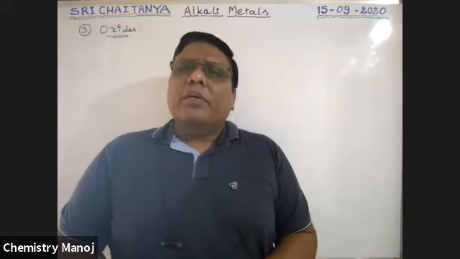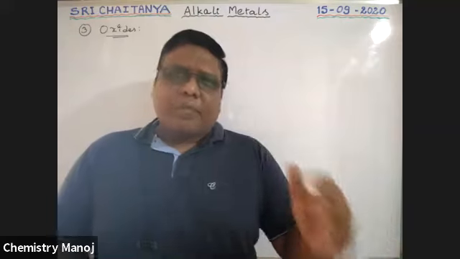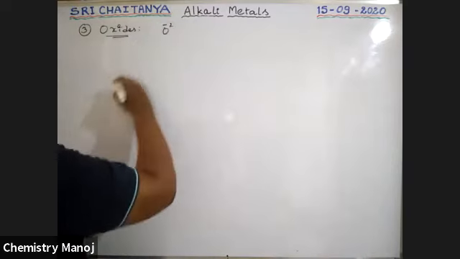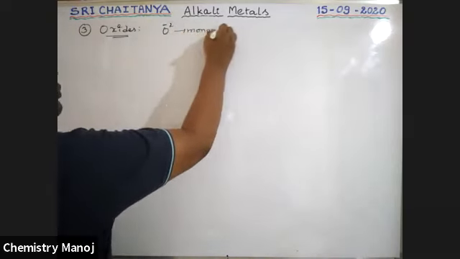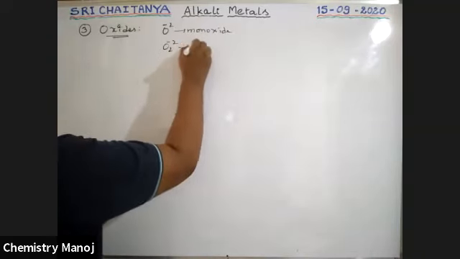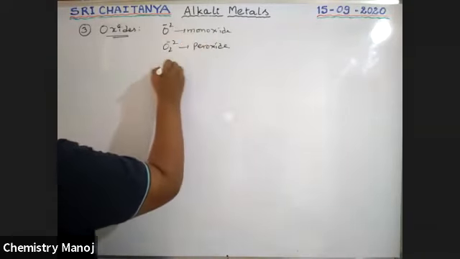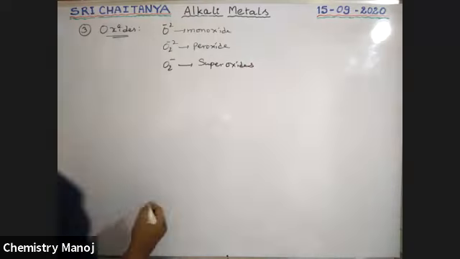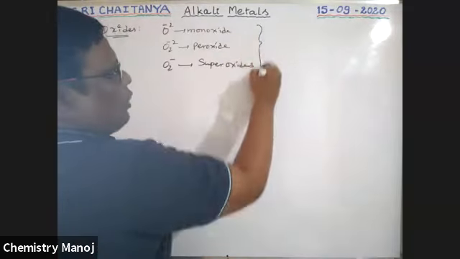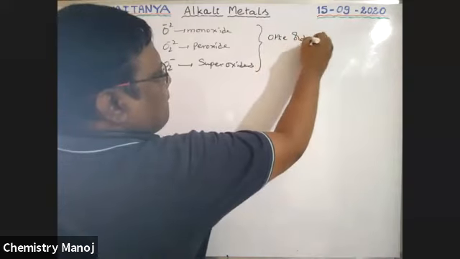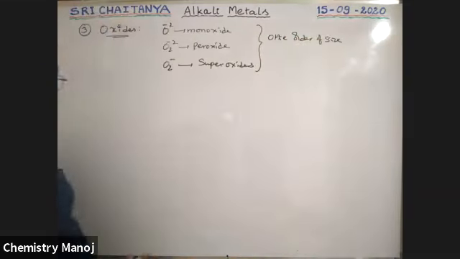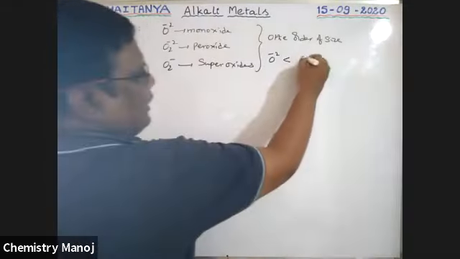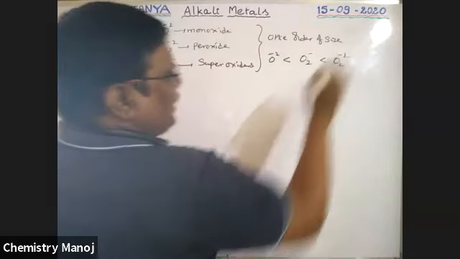Alkali metals give three different types of oxides: monoxides with O2 minus, peroxides with O2 2 minus, and superoxides with O2 minus 1. These are the three oxides, boys. Among these three oxides, the order of size of these ions is O2 minus less than O2 minus less than O2 2 minus.